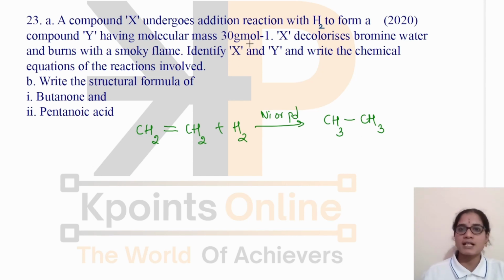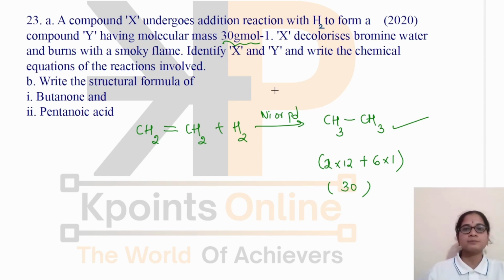Let us check the molecular mass here. The atomic mass unit of carbon is 12. There are 2 carbon atoms here. So 2 into 12 plus the atomic mass unit of hydrogen is 1. So there are 6 hydrogens here. 6 into 1. So I will get 24 plus 6, 30. So our compound that is formed is confirmed. That is ethane. How ethane is formed? It is formed from the hydrogenation of ethene. Okay. Now this is X and this compound is Y.